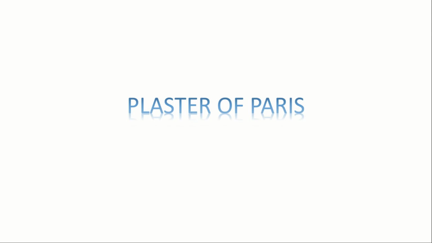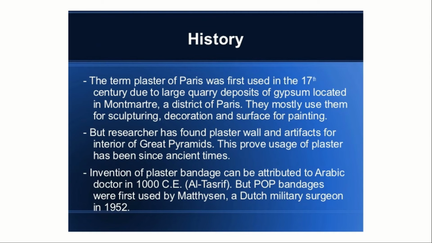Now let us move on to the last and important topic of this session, that is plaster of Paris. First, we have to know the history of plaster of Paris. The term plaster of Paris was first used in the 17th century due to large quarry deposits of gypsum located in Montmartre, a district of Paris. They mostly used it for sculpturing, decoration, and as a surface for painting.